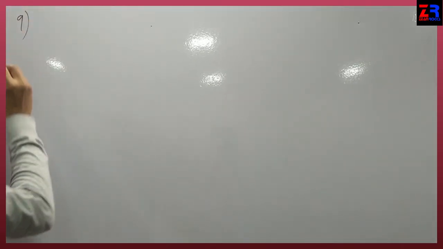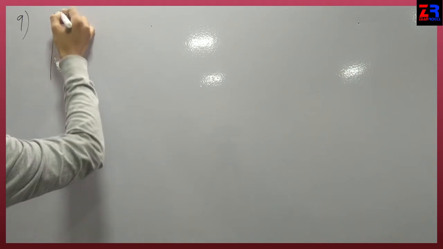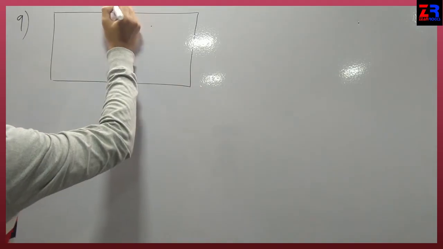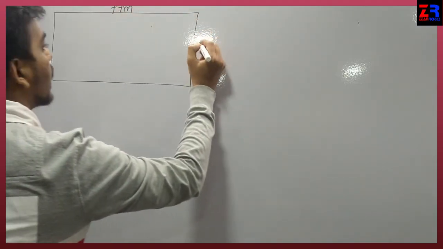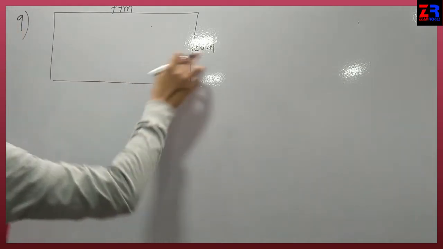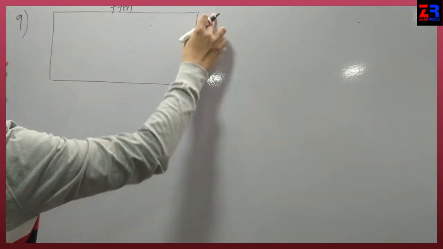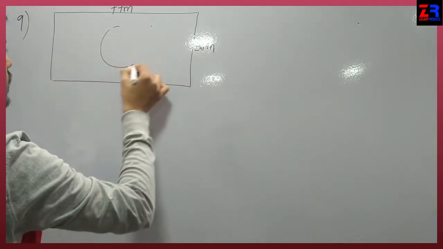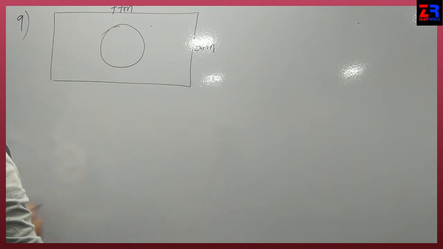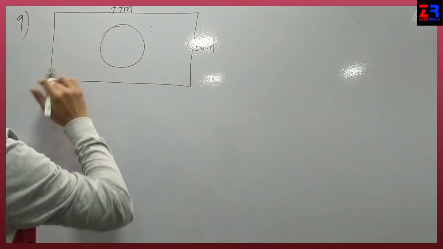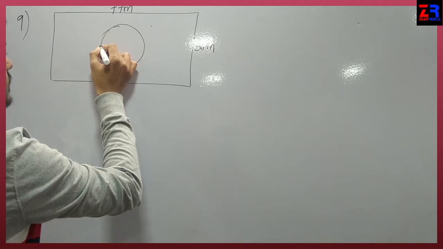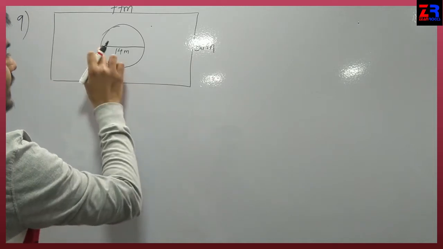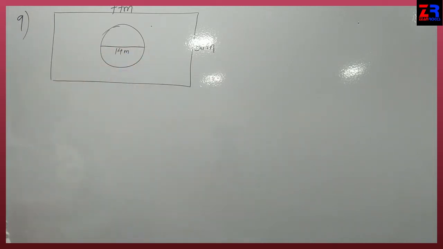Sum number 9. There is a rectangular garden having a length of 77 meter and 50 meter breadth. Length 77 and breadth 50 meter, and there is a circular lake in the middle of that garden, having a radius of 14 meter, diameter, having a diameter of 14 meter.